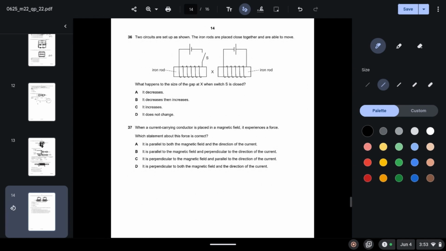36. Two circuits are set up as shown. The iron rods are placed close together and are able to move. What happens to the size of the gap at X when switch S is closed? So when S is closed, this also becomes a current carrying conductor, and we know due to Lenz's law they will repel each other, so the gap between them will increase.